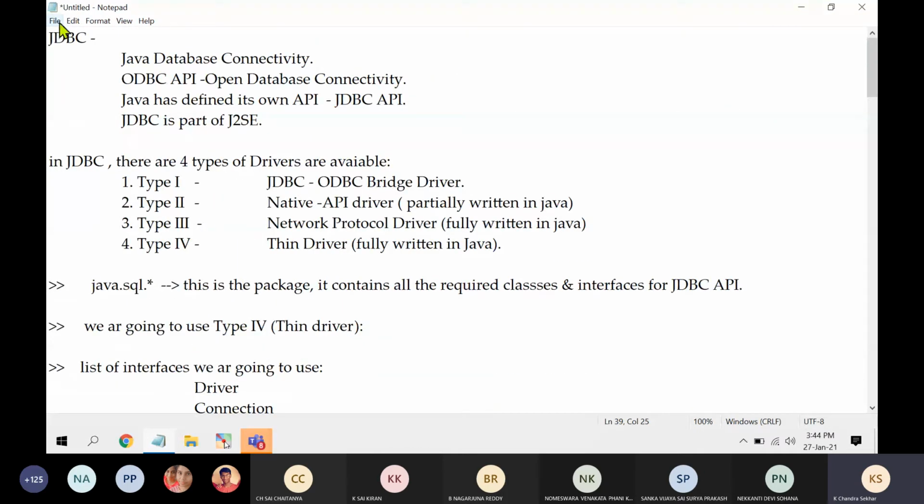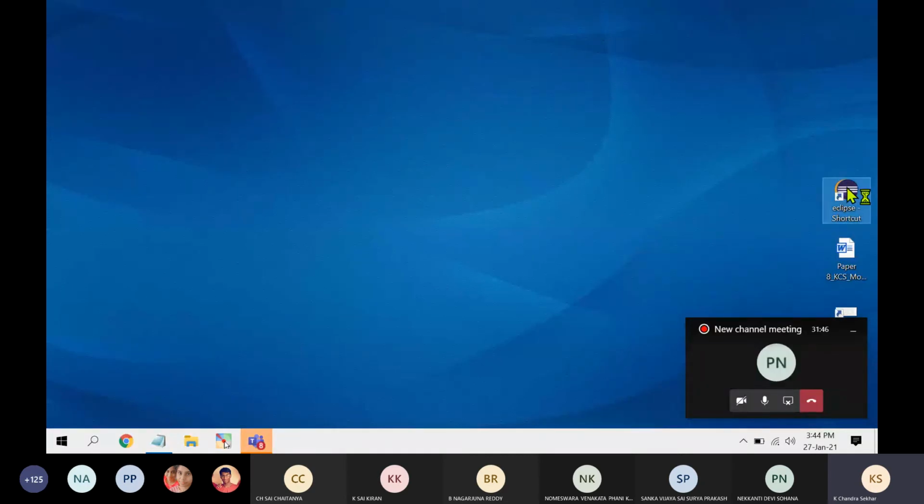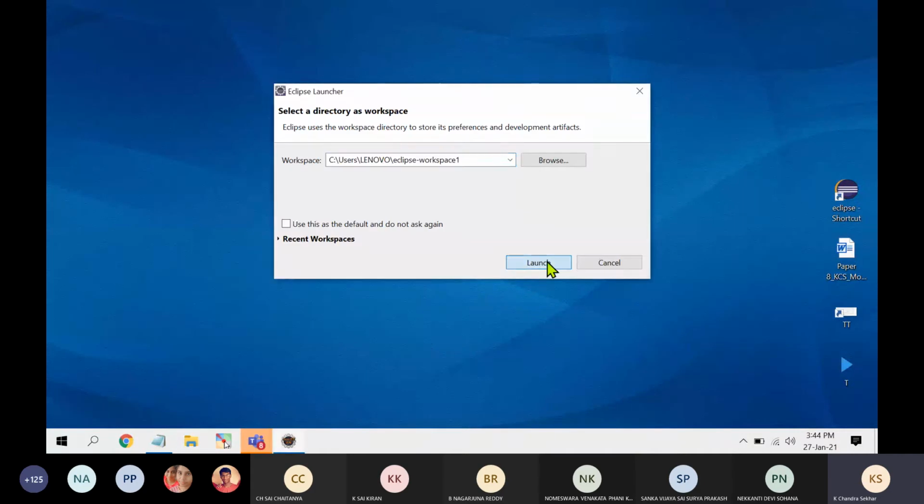So if you understand these things theoretically, now let me open Eclipse and I will demonstrate with one simple example. If you have any confusion about this, you will get clear with one example. So wait for a moment, Eclipse is loading.